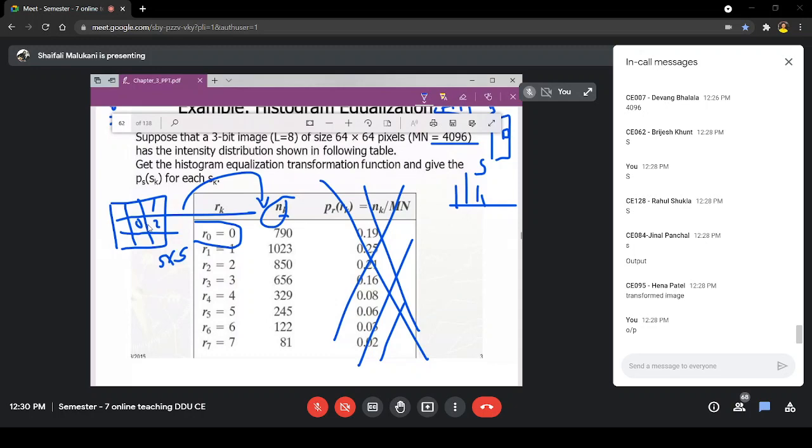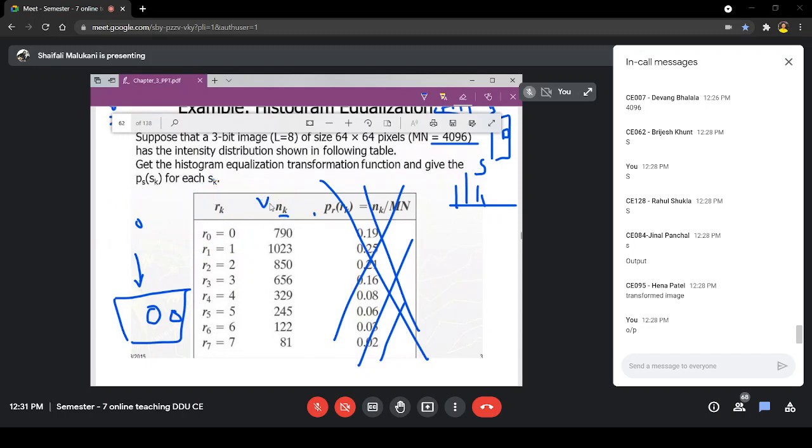You will manually count how many times 0 occurs, how many times 1 occurs. Of course, it will not be like 64 by 64, it can be a limited range, right? So you can easily calculate this. Not necessarily will they give you this type of distribution, they might give you the input image itself. If they have given you this type of image, their expectation is to get, if the value becomes 2, what should be my value here, if the value becomes 0, what should be my value here. That is what they mean by the transformation.